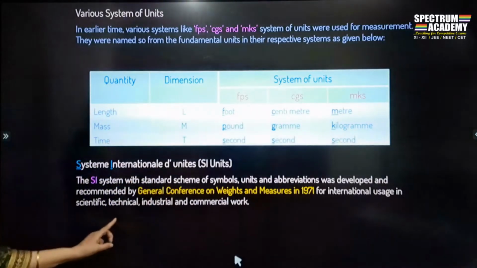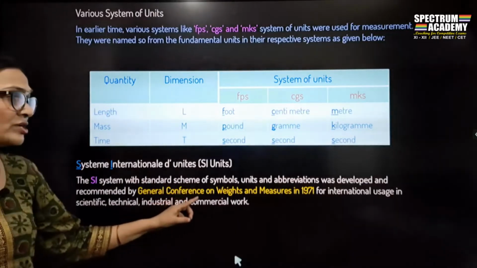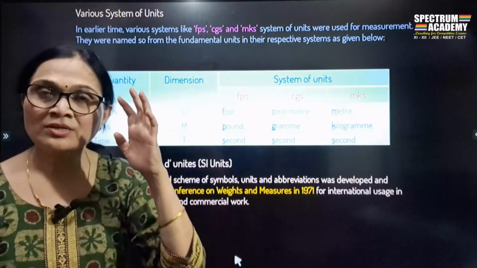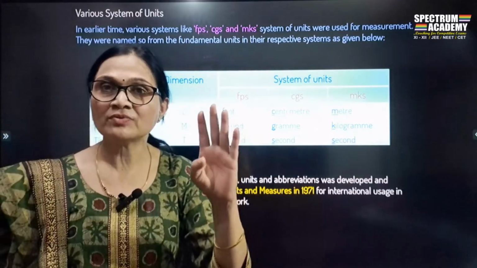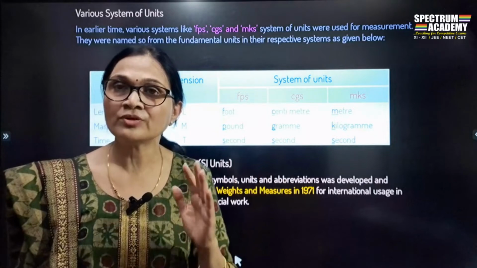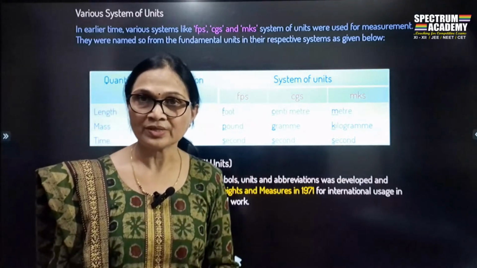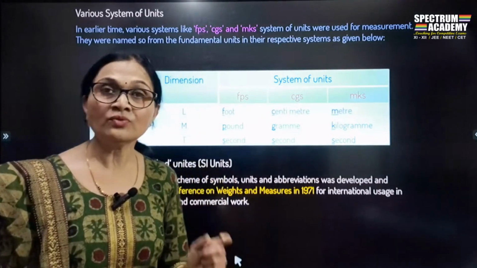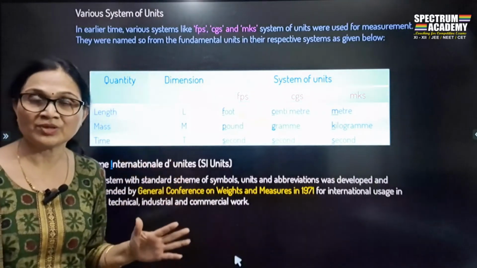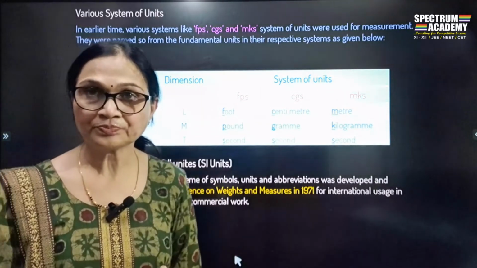And therefore, for scientific, technical, industrial, commercial work, for every international usage and the innovations and the discoveries, the SI system was to be used for the measurements of the different physical quantities. I think I'm clear with this. Now we will be studying what is all in the SI system. SI system में है क्या?